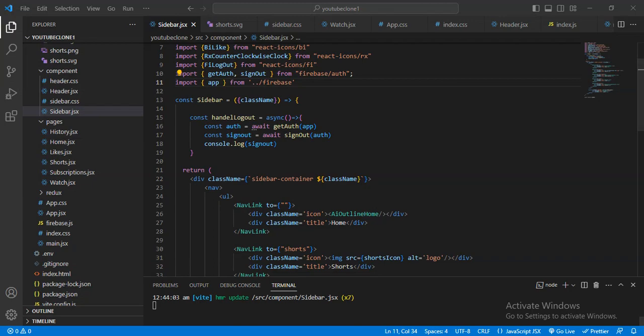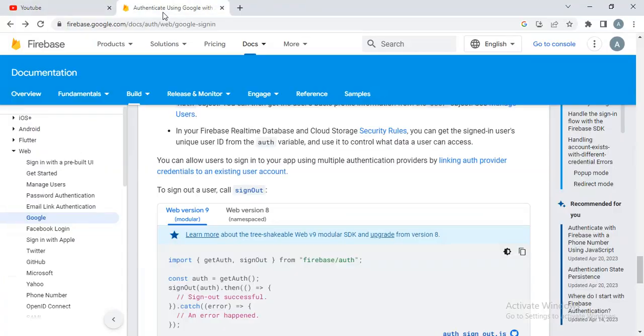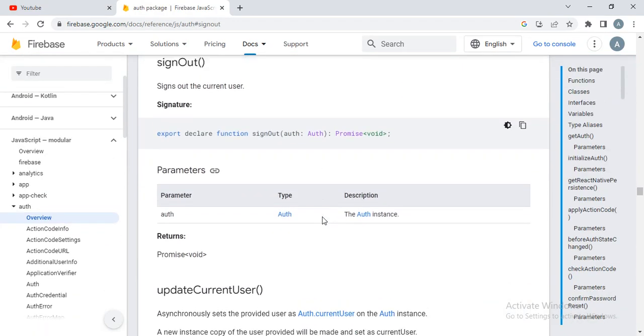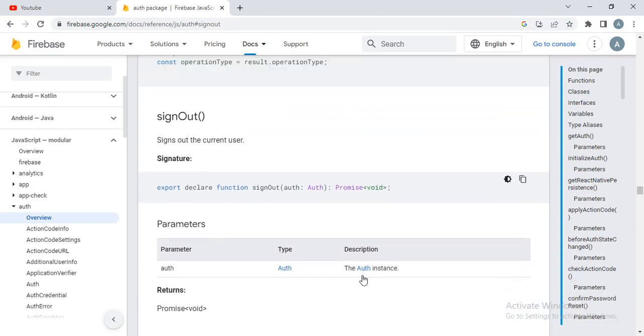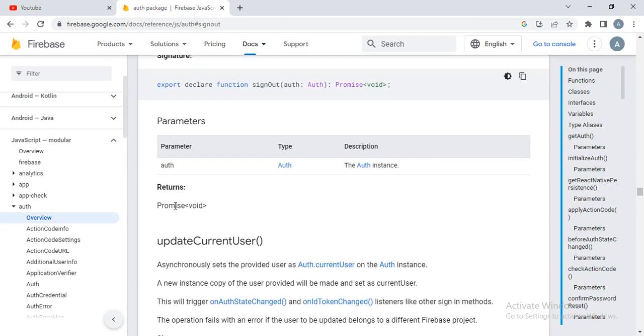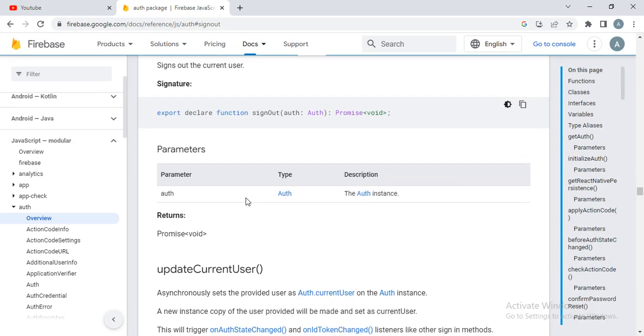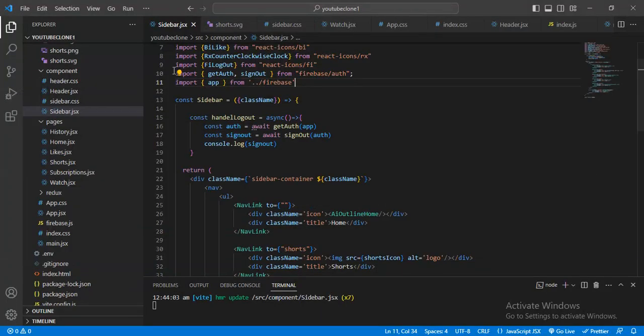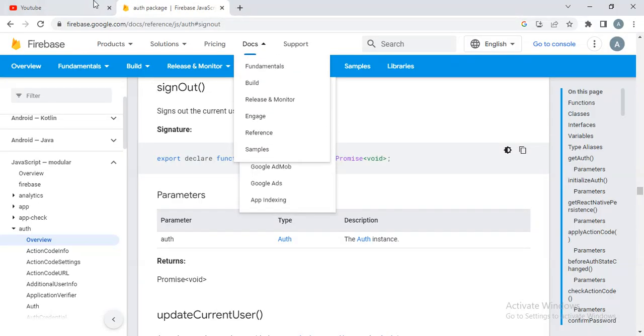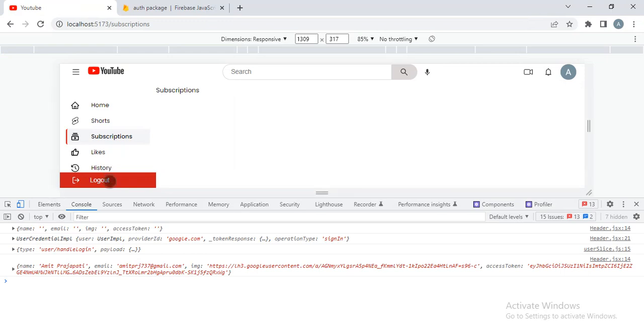Let me check the doc file. When I go here and sign out, when I fire the sign out, it will return auth instance, and it will return void. It means that nothing is returned. Let me just check. When I click, okay, undefined is coming.